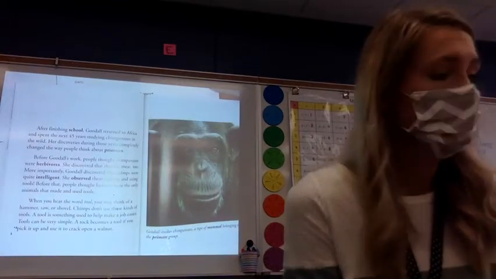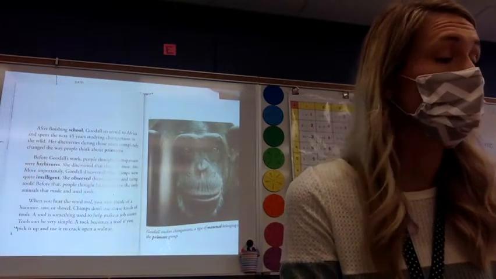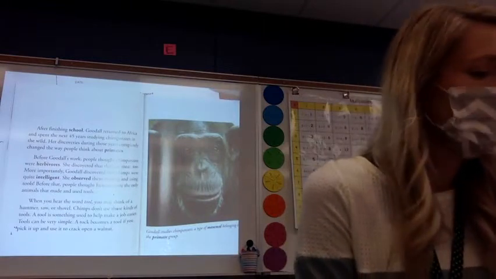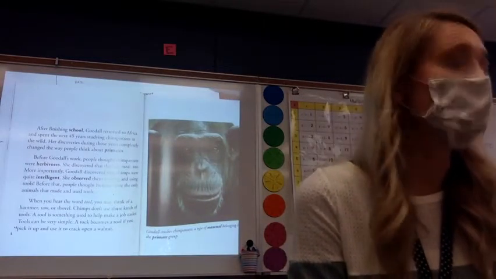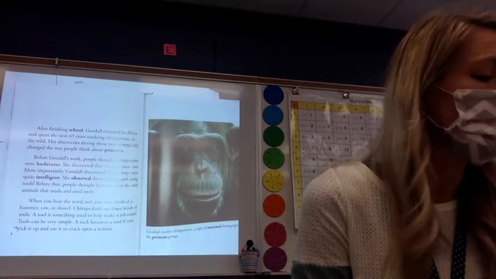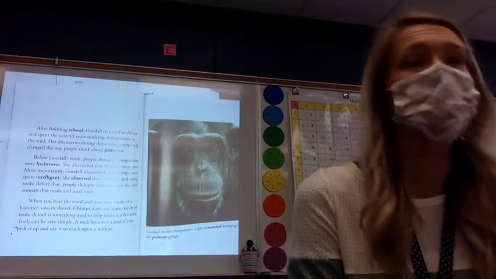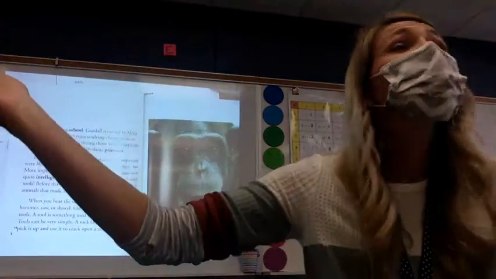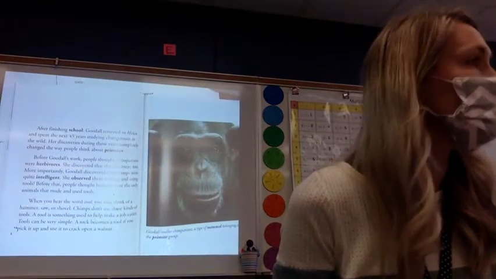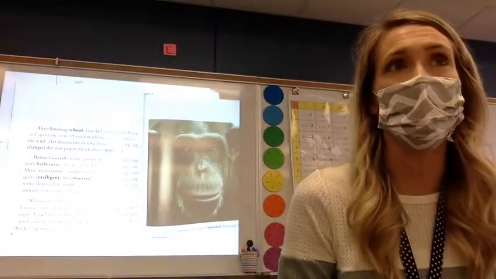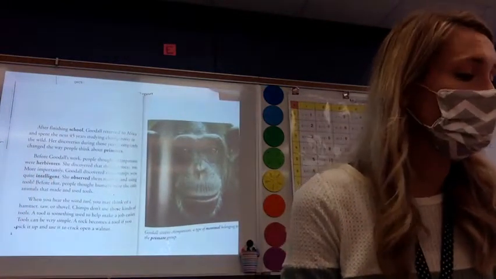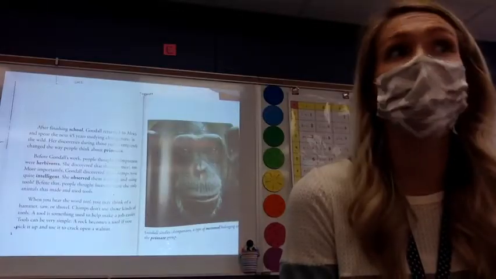After finishing school, Goodall returned to Africa and spent the next 45 years studying chimpanzees in the wild. Her discovery during those years completely changed the way that people think about primates. Before Goodall's work, people thought chimpanzees were herbivores, which means they thought they ate what, guys? Plants. Fabulous. She discovered that they eat meat too. So if they eat plants and meat, what are they? Omnivores. Fabulous. More importantly, Goodall discovered that chimps were quite intelligent. Follow along.